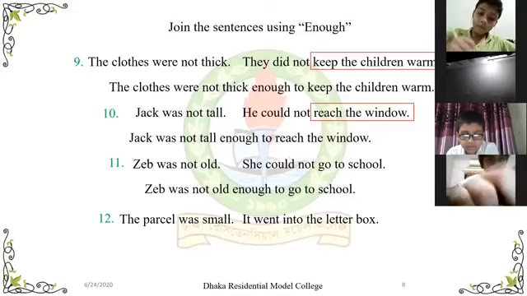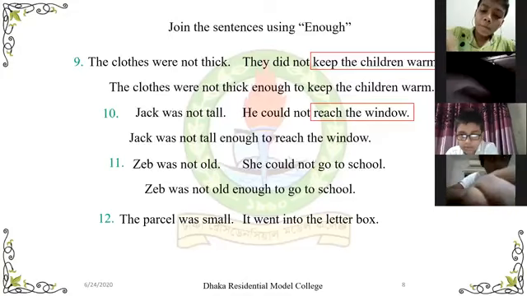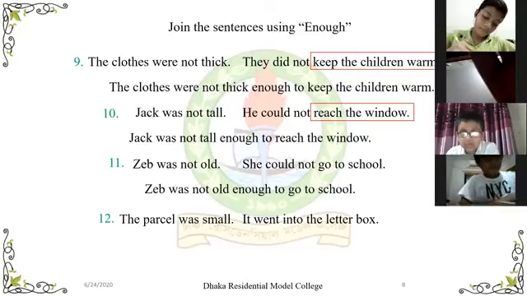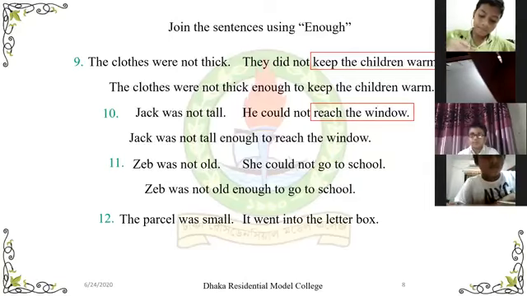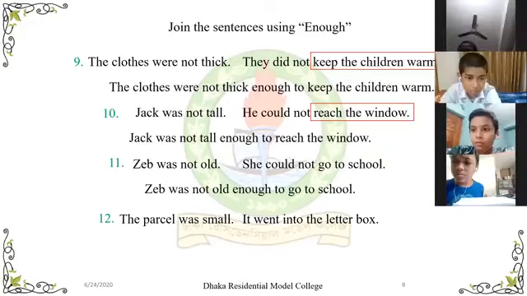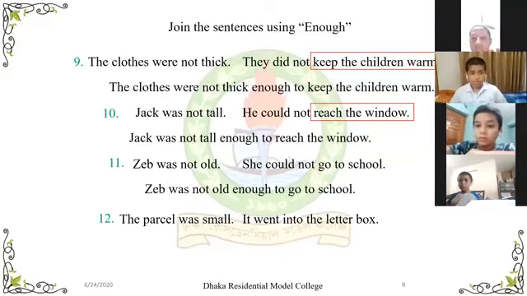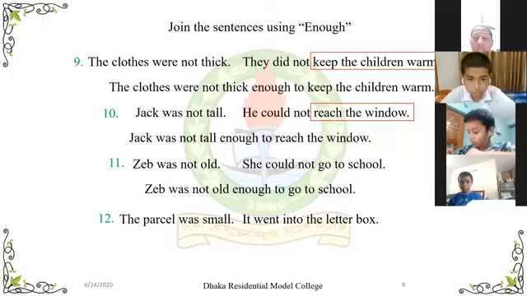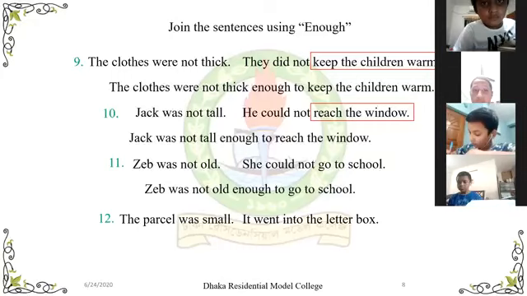Ahnaf. Can you listen to me, Ahnaf? Can you answer question number 12? Sharif Akbar, can you answer question number 12? Okay, sir. The parcel was small enough to the letter box.